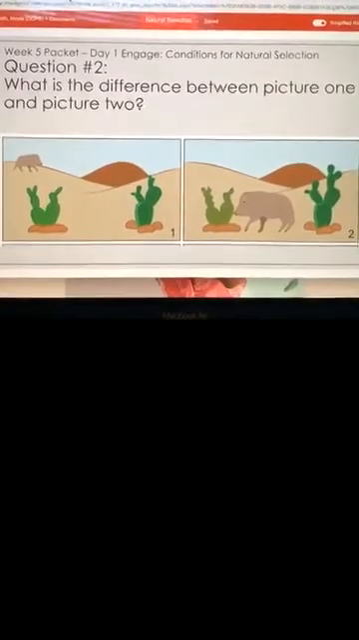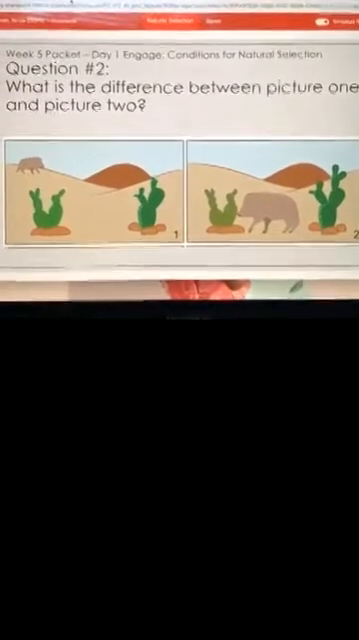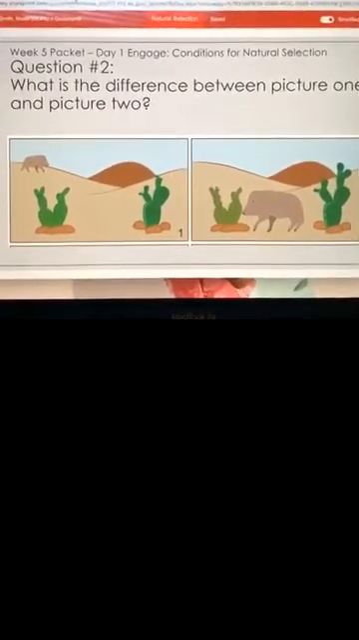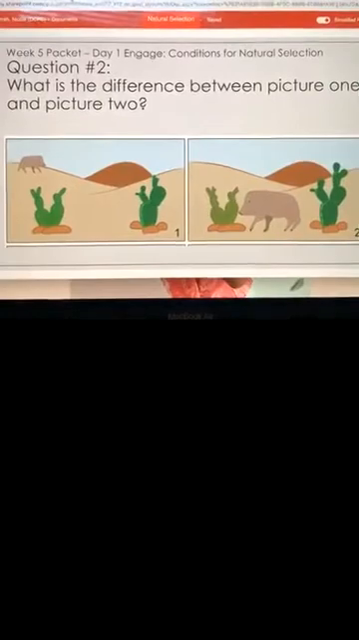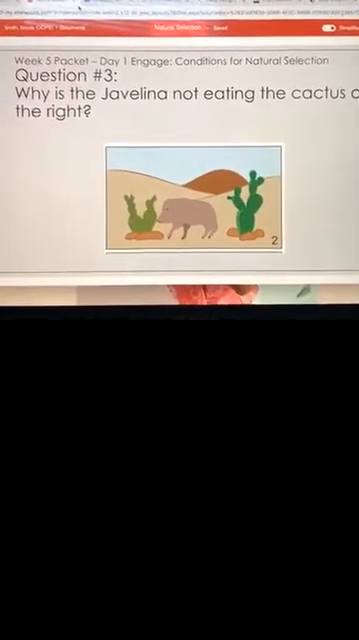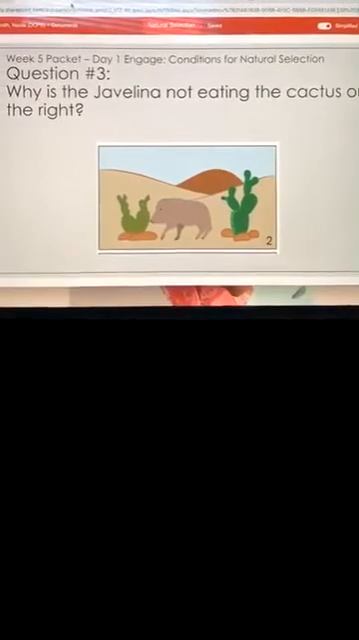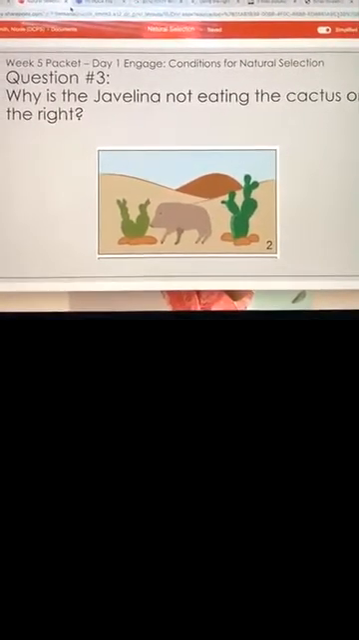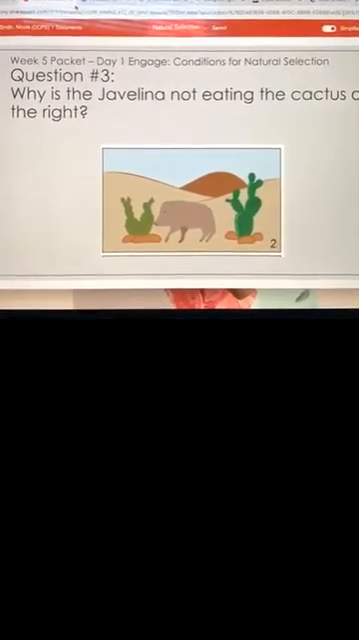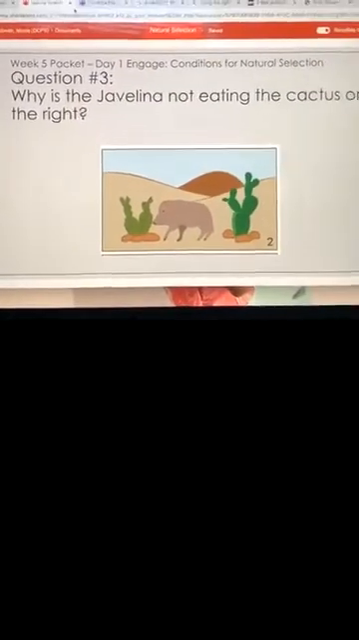I can do number 3 again. Give me 2 seconds. All right, and then question number 3 says, why is the javelina not eating the cactus on the right? Randy told us it was because the one on the right had needles to protect itself.